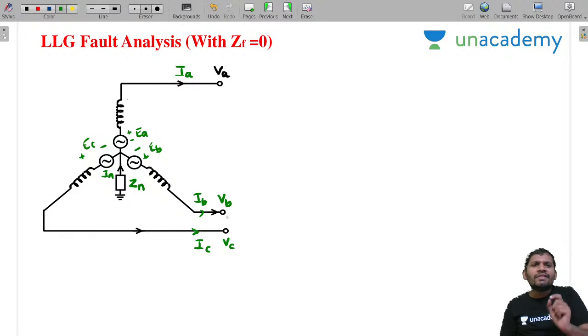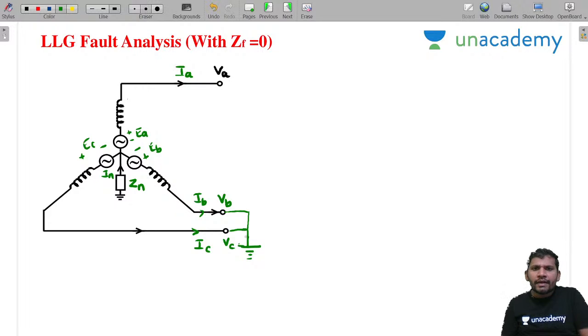Let us assume that there is a line to line to ground fault. I am assuming that there is a fault between B and C, and this is grounded without any ZF. Between B and C a fault exists and it is grounded. This is the line to ground fault. Please concentrate, students. This is grounded.